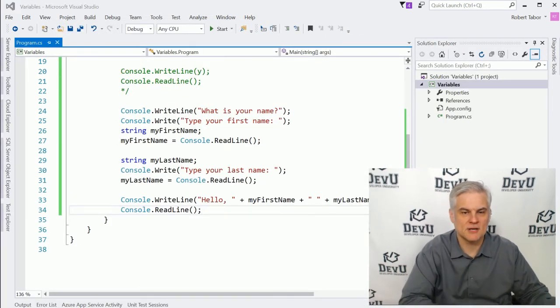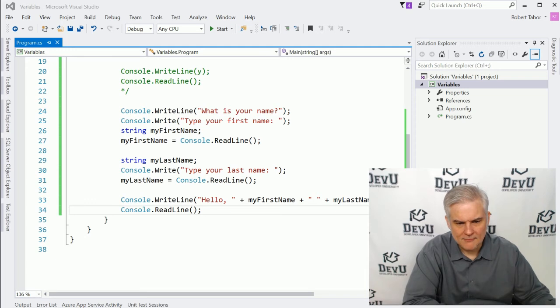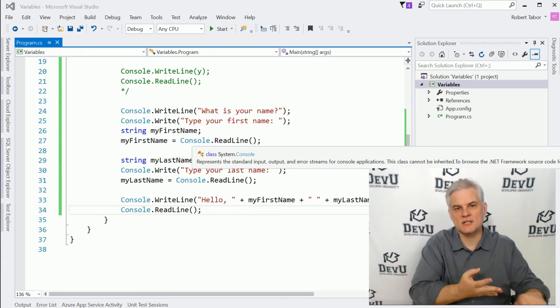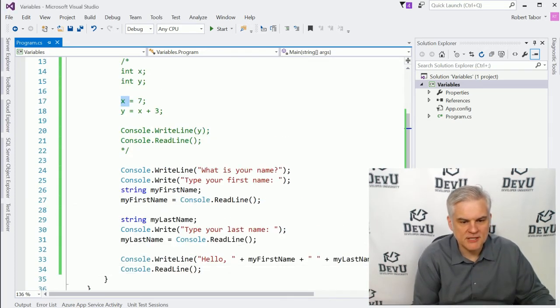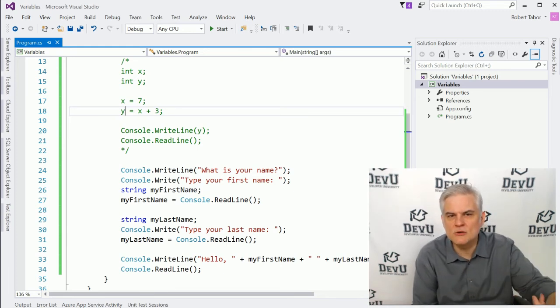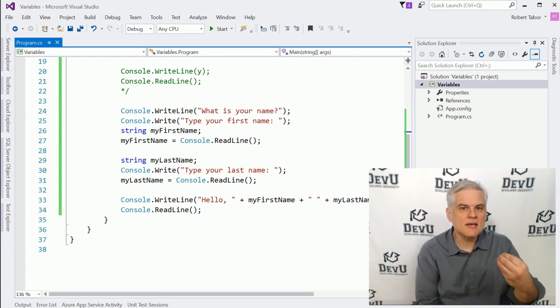Okay, so very simple application, but hopefully now we're pushing the envelope a little bit more, learning a little bit more about additional data types that we can use for our variables, and learning about assignment, that it works with all kinds of variables, and then also learning about operators that work differently with different data types. Now, before we get too far, in the previous example, we used merely X and Y, which we might expect to see in some mathematical context because we're used to seeing those characters used in algebra problems. But whenever we start writing business applications or even games, we need to give our variables names that are meaningful inside of the program that we're writing.